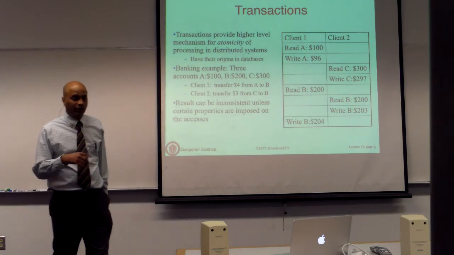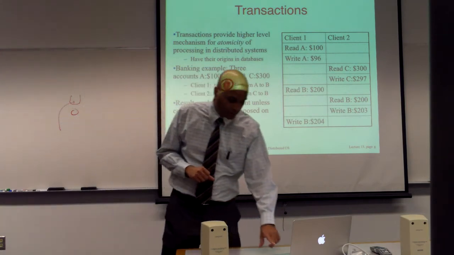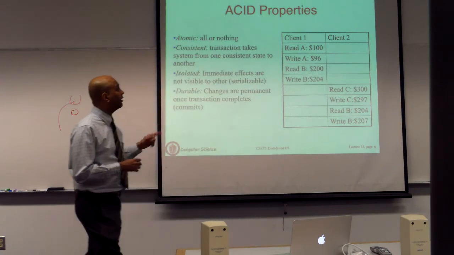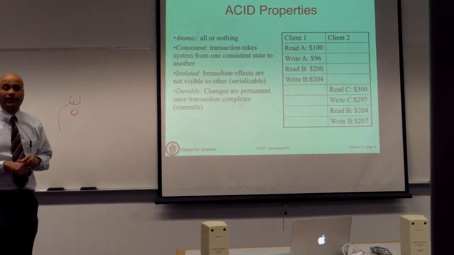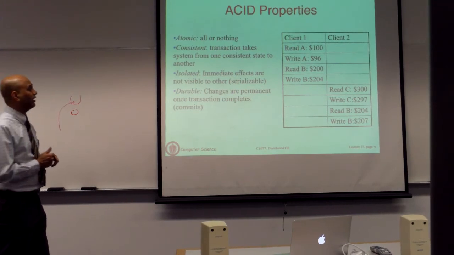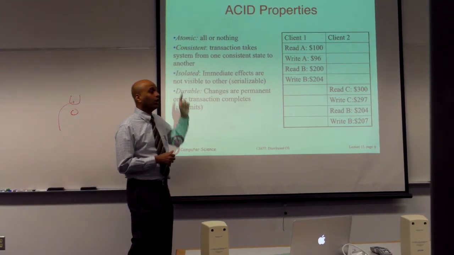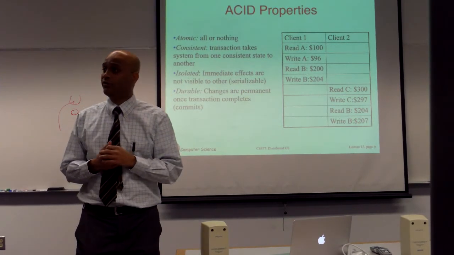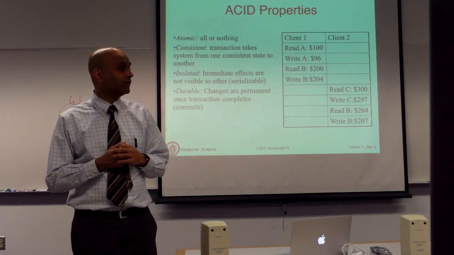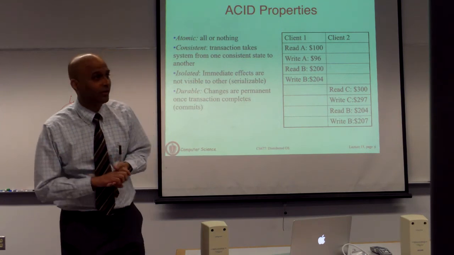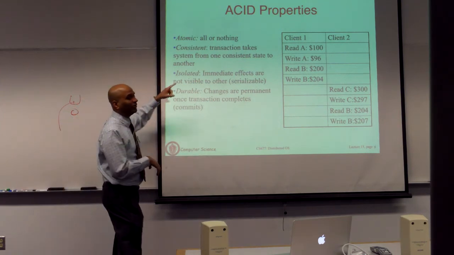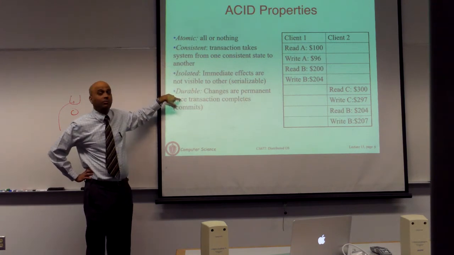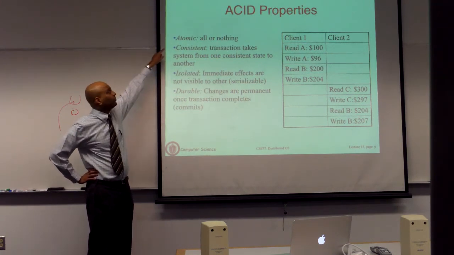Before I talk about distributed transactions and distributed concurrency control, let me give a little more background on what you do in databases. In relational database systems, you have a property called ACID properties. I assume some of you at least have heard of ACID properties. ACID is an acronym, standing for atomicity, consistency, isolation, and durability. Those are the 4 terms.